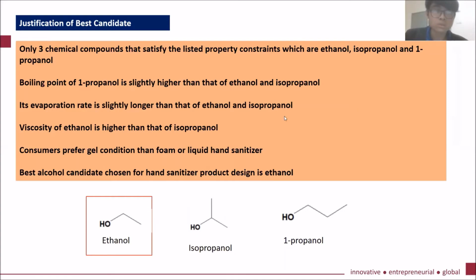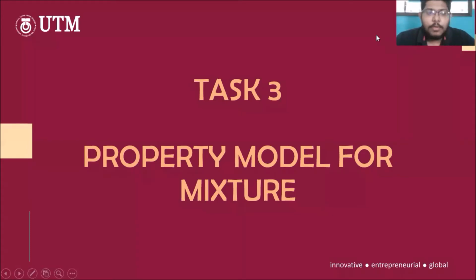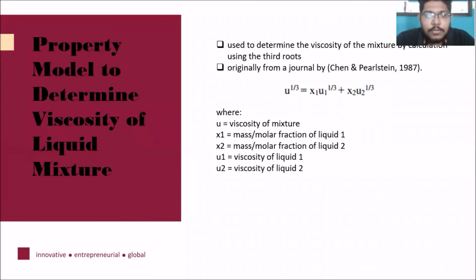Hi everyone, my name is Logiswaran. I'm going to discuss task 3, which is property models for mixtures. First, let's look at the property model to determine the viscosity of a liquid mixture. This property model is used to determine the viscosity of the mixture by calculation using third roots. This is originally from a journal by Chang and Perlstein, 1987.